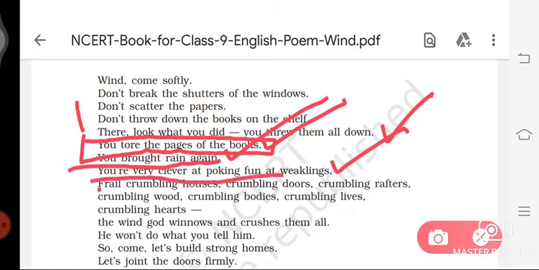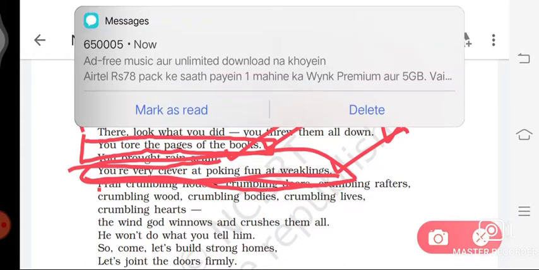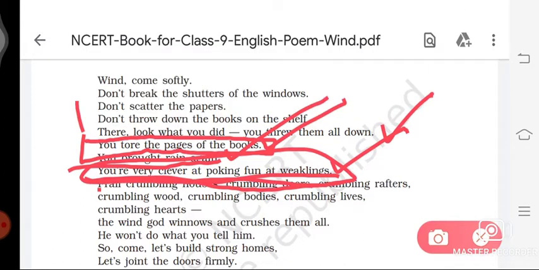In this line, the poet believes that the wind, by destroying the weak things, seems to mock at their frailty and fragility. The poet says to the wind that it is very clever at provoking fun at weakness. So it means the wind makes fun of the weak.